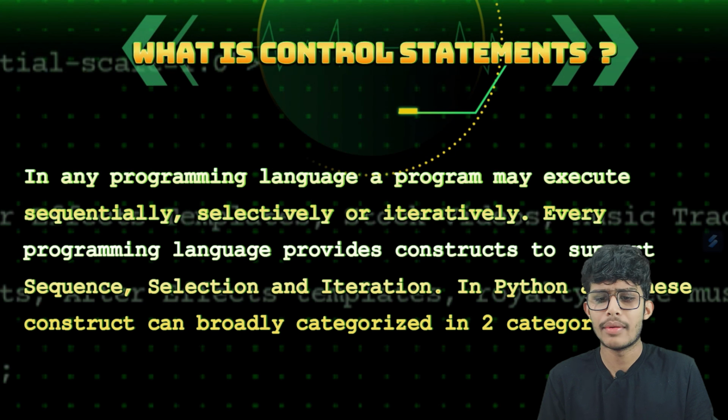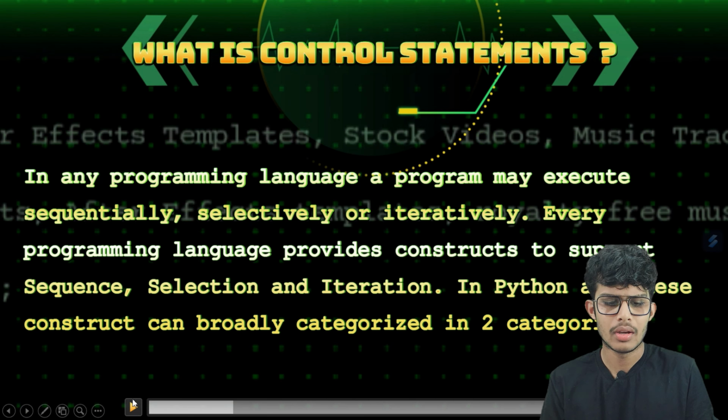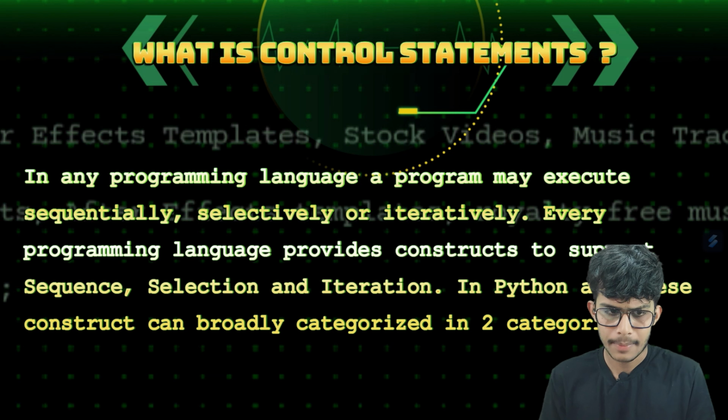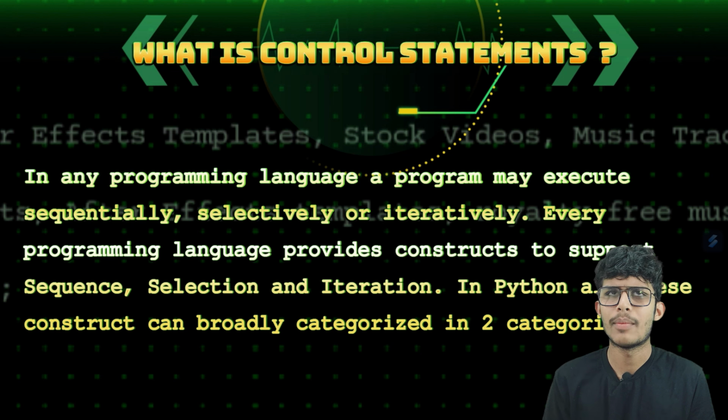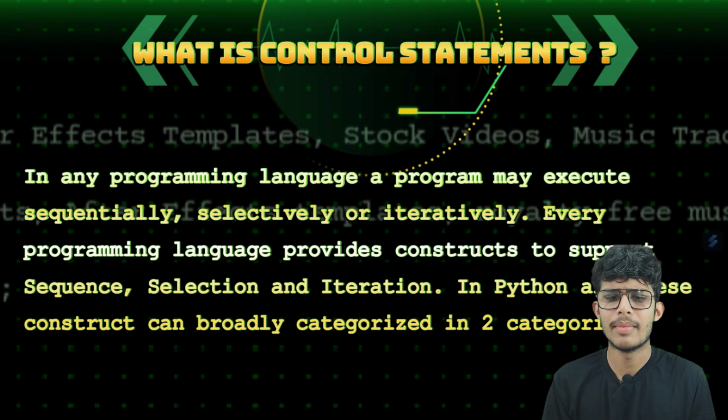In any programming language, a program may execute sequentially, selectively or iteratively. What does it mean? Sequentially means if we run a program in normal conditions, then the program will execute from top to bottom, which is known as sequential manner.